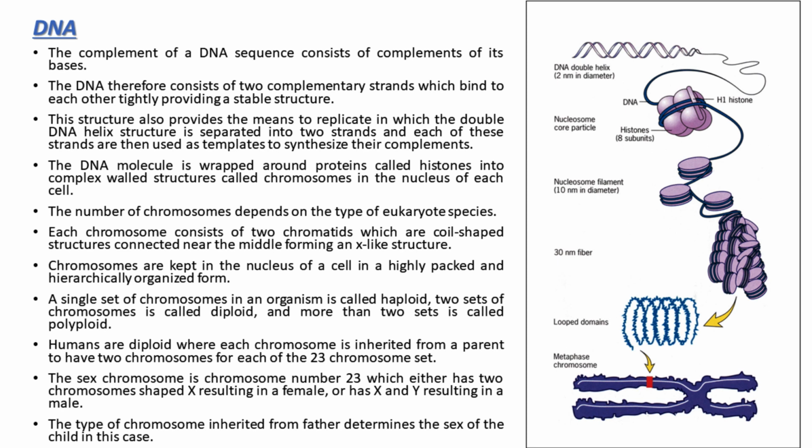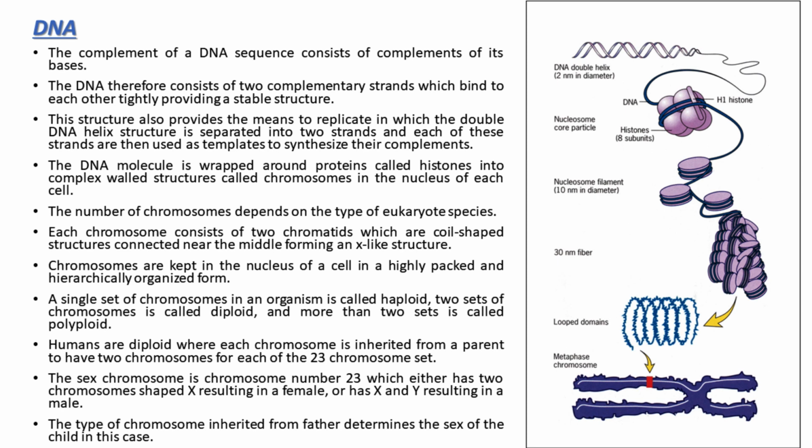A single set of chromosomes in an organism is called haploid, two sets of chromosomes is called diploid, and more than two sets is called polyploid. Humans are diploid, where each chromosome is inherited from a parent to have two chromosomes for each of the 23 chromosome set. The sex chromosome is chromosome number 23, which either has two chromosomes shaped X resulting in a female, or has X and Y resulting in a male.